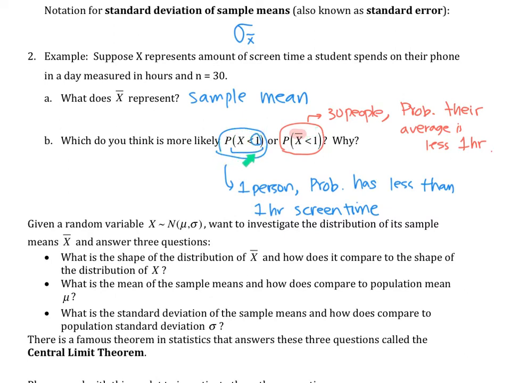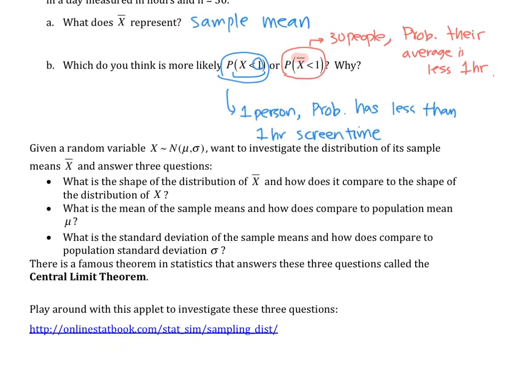Well, the first one is unlikely, but maybe there's somebody who never uses their phone. Maybe once in a while you'll find this person, right? So maybe this is slightly possible. But the second one is like, how do you pick a group of 30 people that all have such a small number, so their average is one? In this day and age, probably not possible. So I want to say the first one is more likely, finding one person who has small screen time. Okay, maybe somebody, but finding 30 random people, that's going to be almost impossible. So I want to say the second one is less likely.